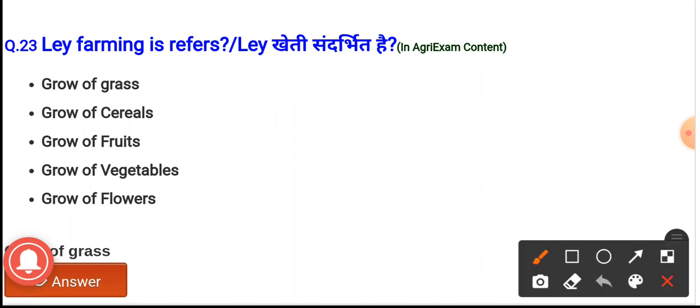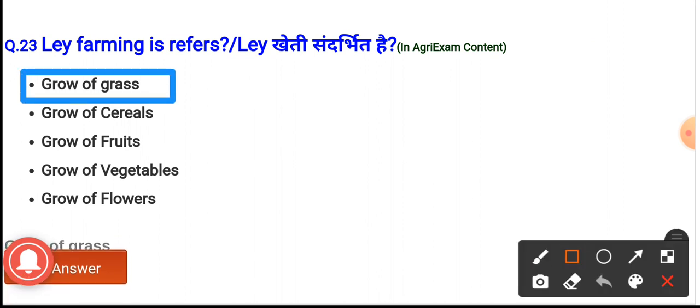Question number 23. Leaf farming refers to. The options are growth of grasses, growth of cereals, growth of fruits, growth of vegetables and growth of flowers. And leaf farming is nothing but the growth of grass.